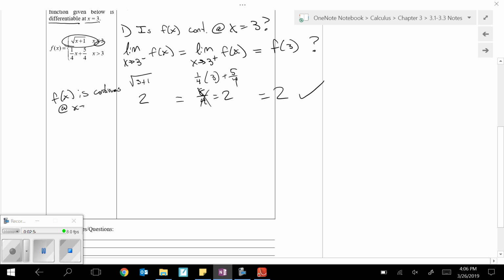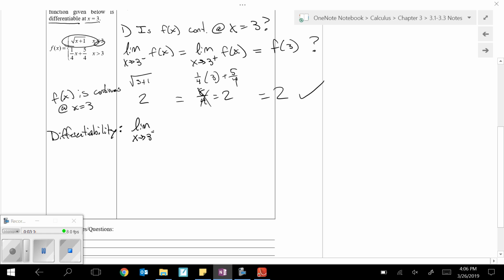So yes, f is continuous at x equals 3. But that wasn't the question. The question was, is the function differentiable? Well, checking for differentiability is actually very similar to checking for continuity. To check for differentiability, you need to run through the exact same process, just using the derivative.